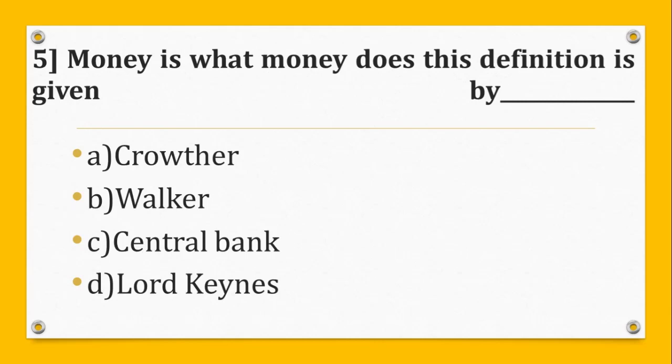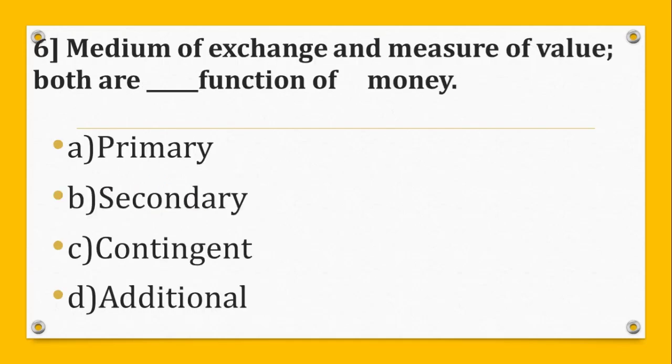Question number 5. Money is what money does. This definition is given by A. Crowther, B. Walker, C. Central Bank, D. Lord Keynes. And the correct answer is B. Walker.